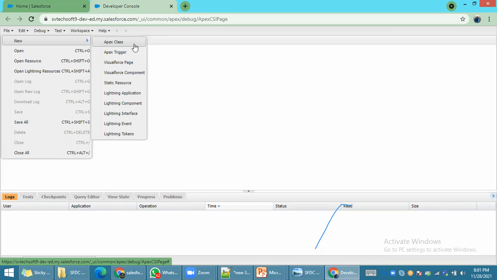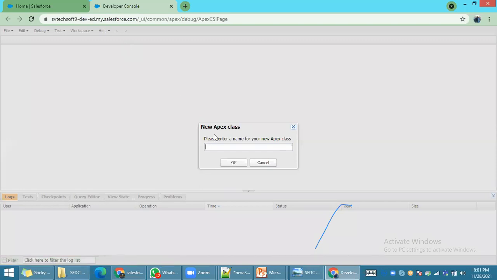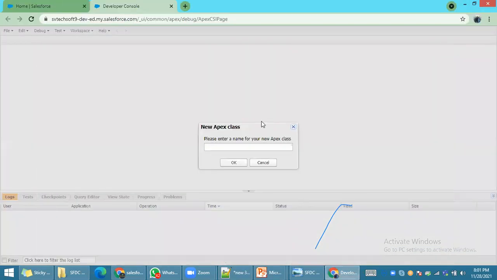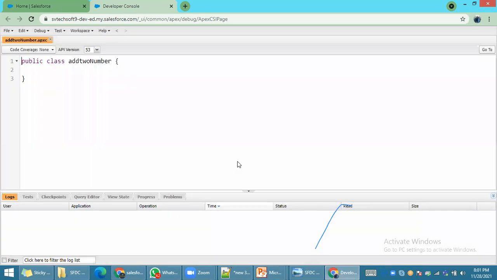For now, we are dealing with Apex business logic only. If you want to create a new Apex class, click on Apex class. Here, the system will ask to enter the name. We already created one class name, right? I'm copying only the class name, not entering the complete syntax. Click on OK. What happened?